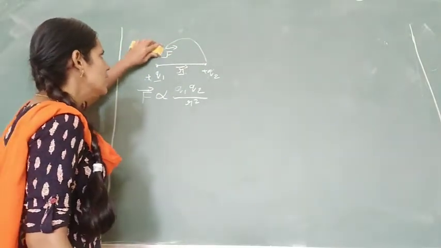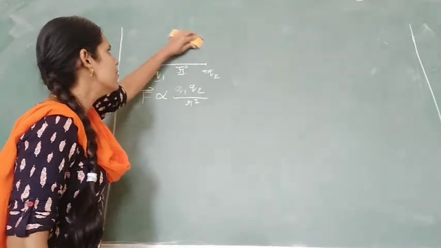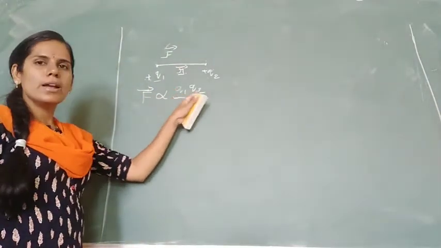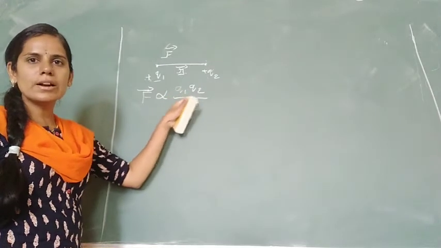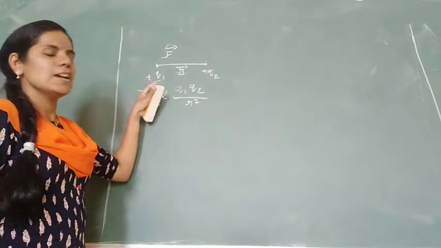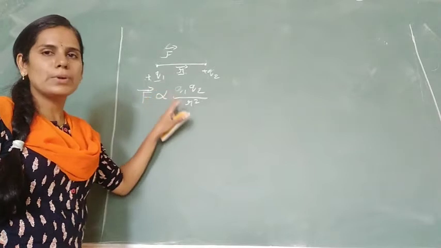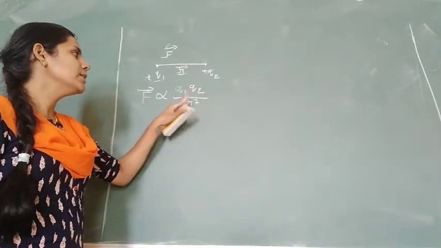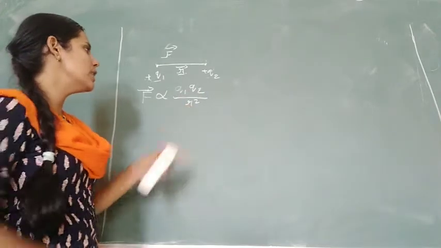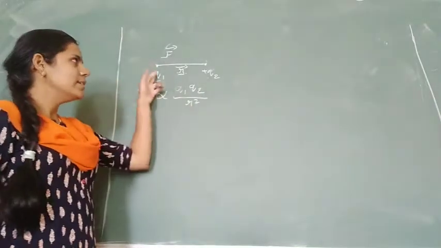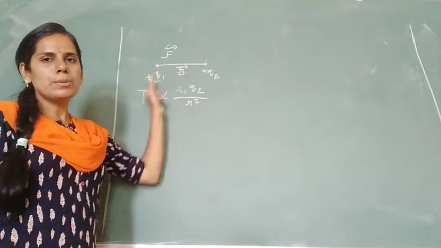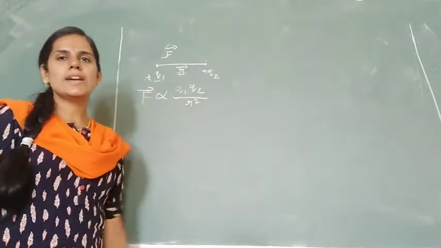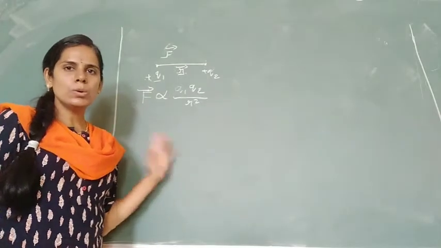Along the line joining, I am considering the force. The force is directly proportional to the product of two point charges and inversely proportional to the square of the distance between the two point charges along the line joining the charges. This is called Coulomb's law.